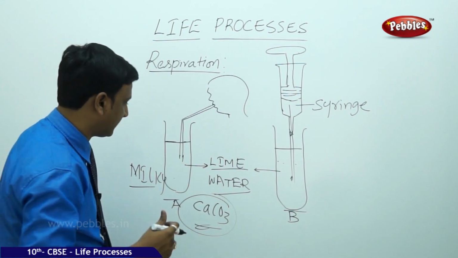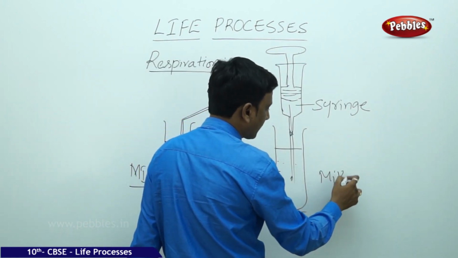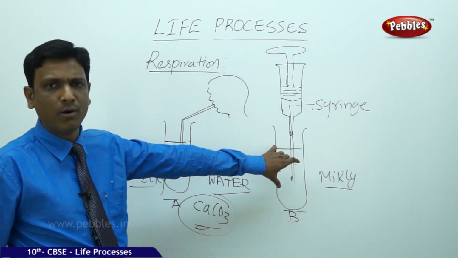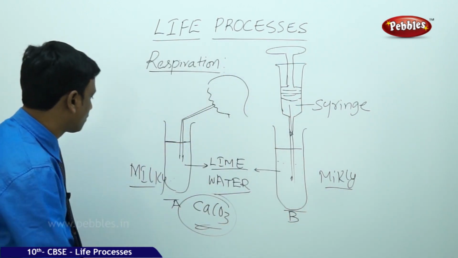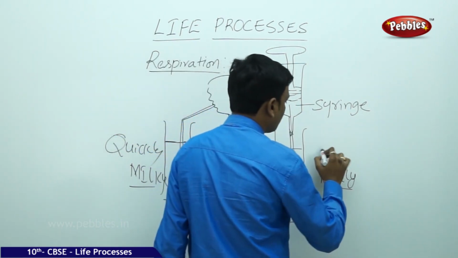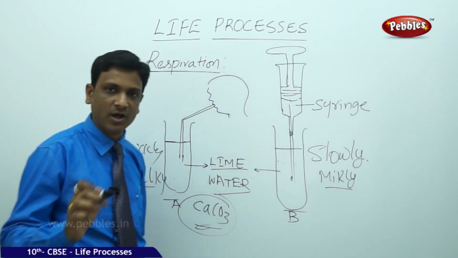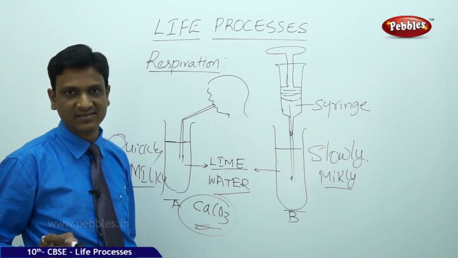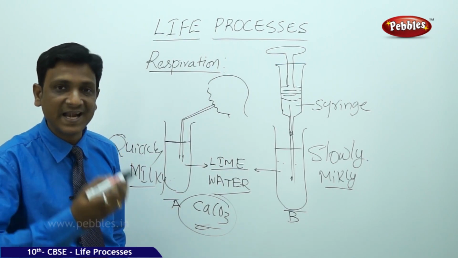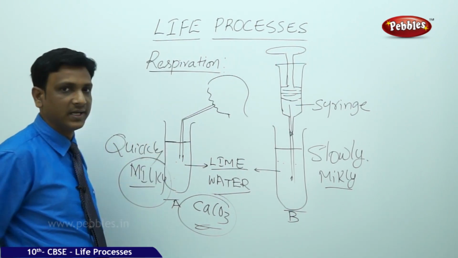So now let us see the difference. Here also the water may turn milky, but it is very slow and very delayed. It takes a very long time. Here it becomes milky quickly, here slowly. Because the percentage of carbon dioxide present in the outside air is very less, but the percentage of carbon dioxide present in the exhaled air is more. So here it happens quickly.